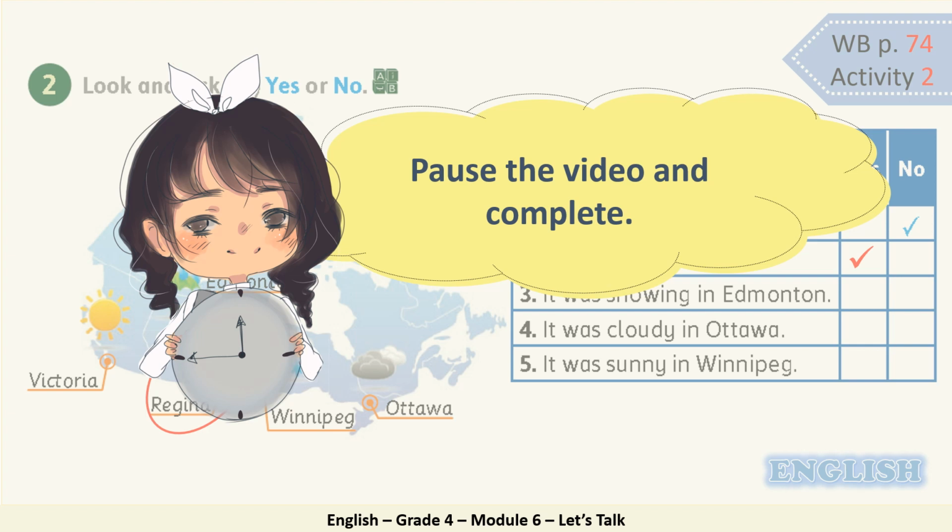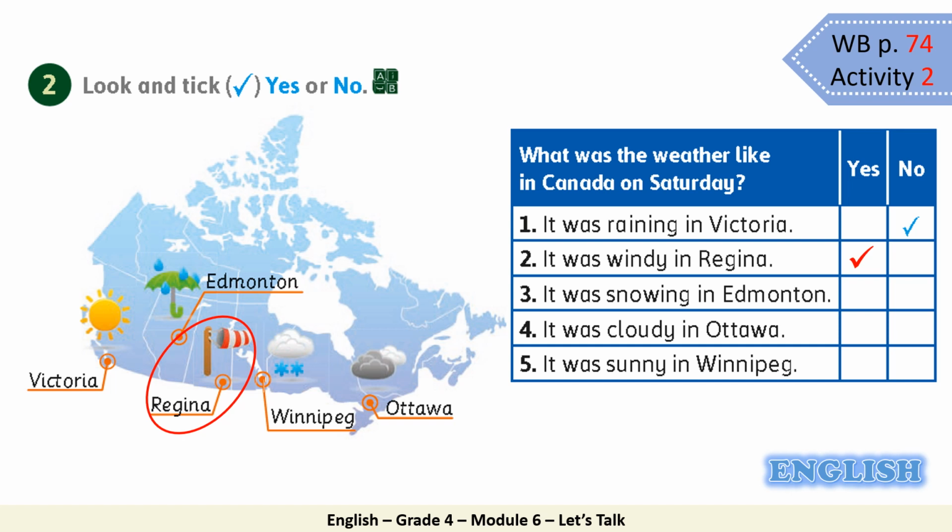Now pause the video and complete. Sentence number 3. It was snowing in Edmonton. This is Edmonton on the map. Was it snowing?